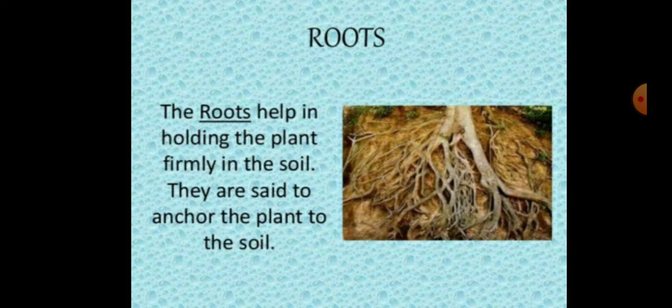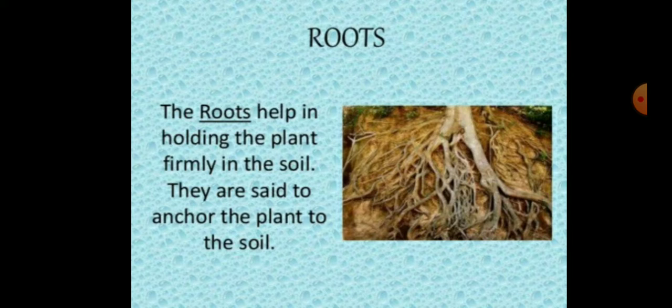Children, we know the different parts of a plant. A plant has two systems. First is the root system and second is the shoot system. Root system consists of the main root and a number of branching roots. But the shoot system consists of the stem, branches, leaves, buds, flowers and fruits. So now we are going to discuss roots.